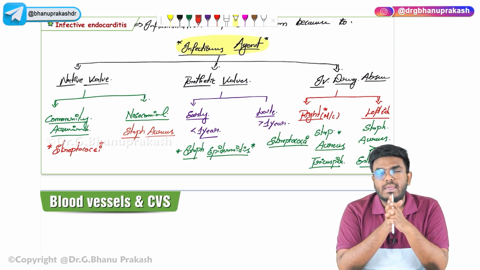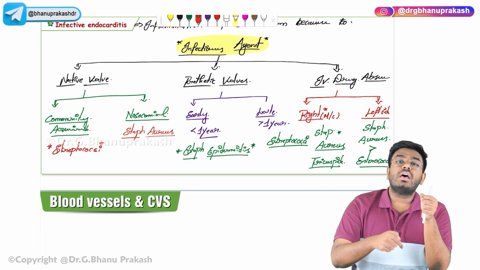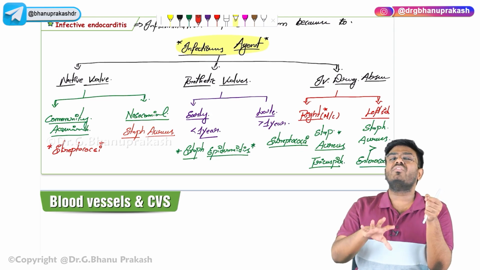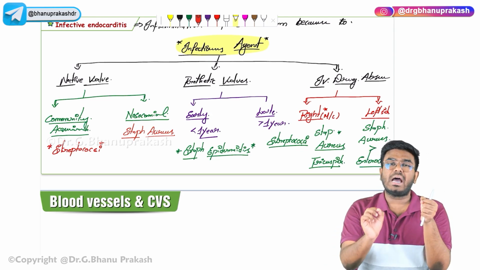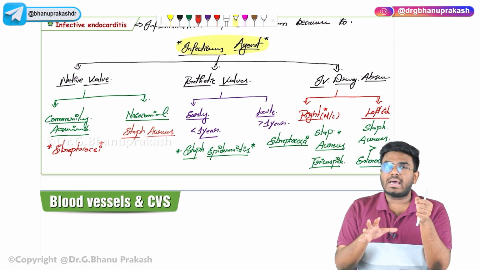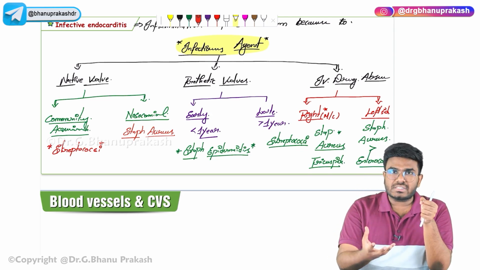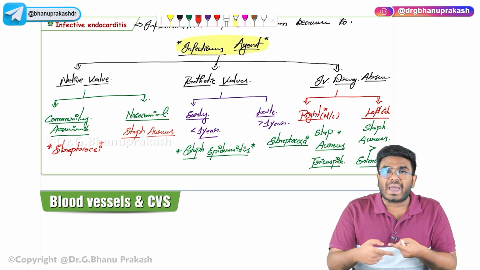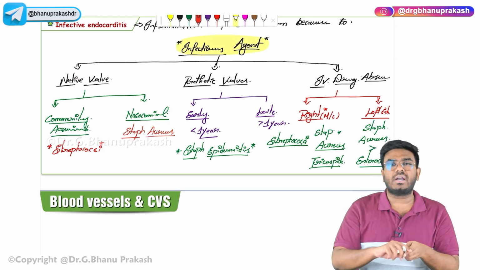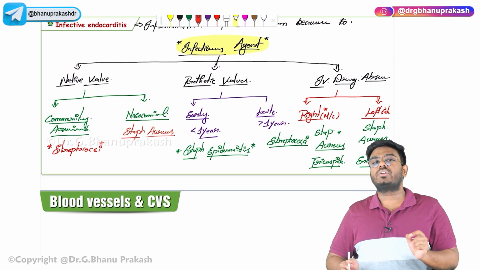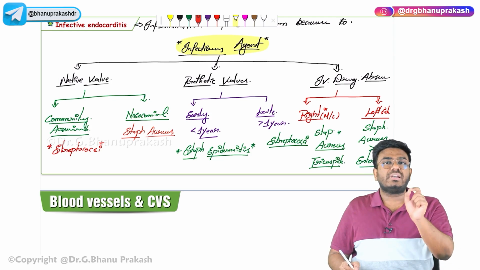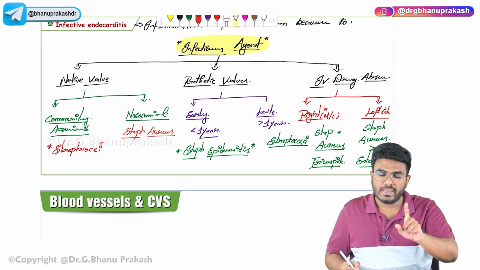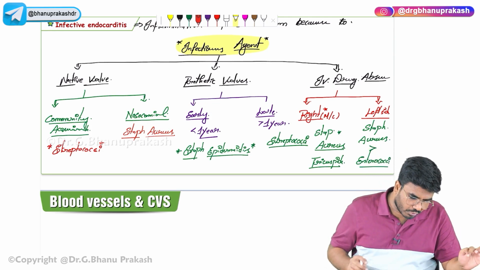Having said that, it's those valves which are already damaged, which means there should be some pre-existing valvular problem, a pre-existing heart condition, so that it will be an advantage for the bacteria to lead to infectious endocarditis. So the one important keyword which I want you to know is, infectious endocarditis will develop in a person who is having pre-existing heart conditions. That's the one important point which I want you to know.